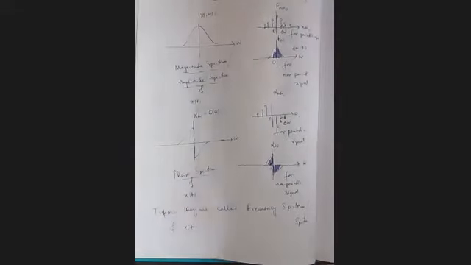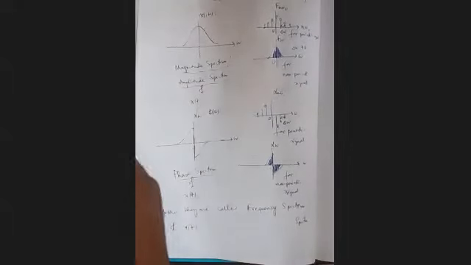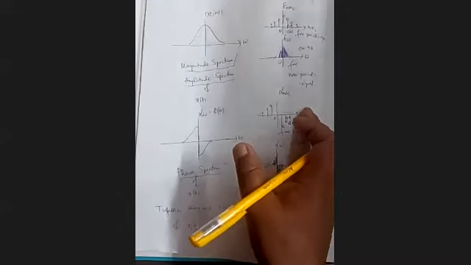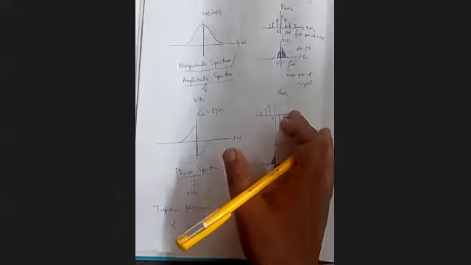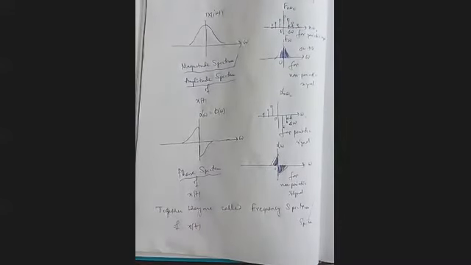But one thing is, can we say that for any non-periodic signal x(t), we can find its Fourier transform? No, not for every non-periodic signal can we apply the Fourier transform. The signal must satisfy a set of conditions. If these conditions are satisfied, then only can we apply the Fourier transform to that non-periodic signal. So let's summarize these conditions. Page number 4.